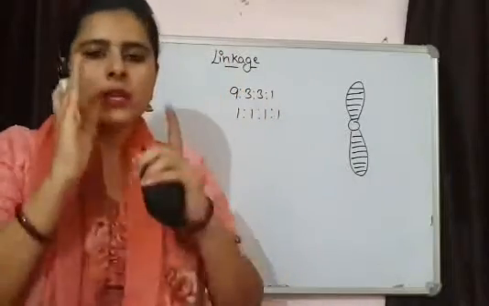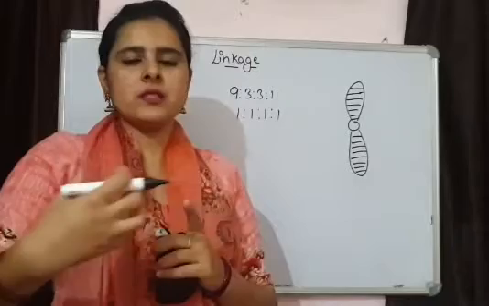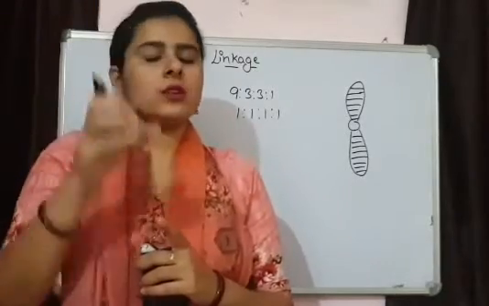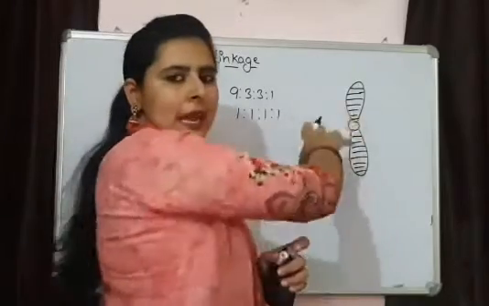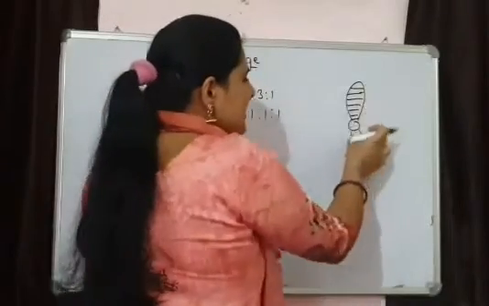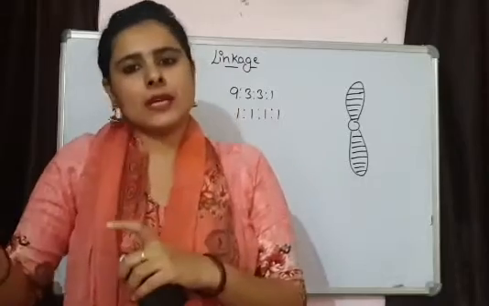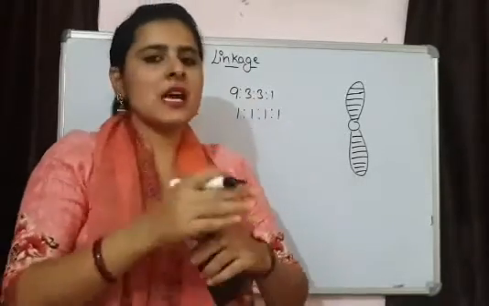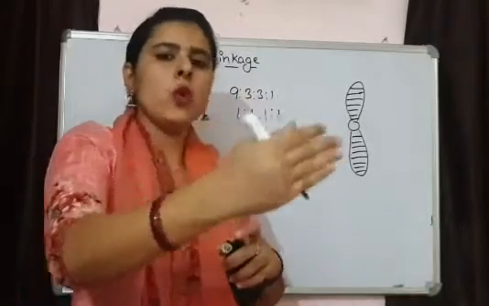Now, when a chromosome is inherited in the gametes after meiosis, all the genes that are present on the chromosome are also inherited along with this chromosome. That means all these genes are linked together. They are always inherited together.